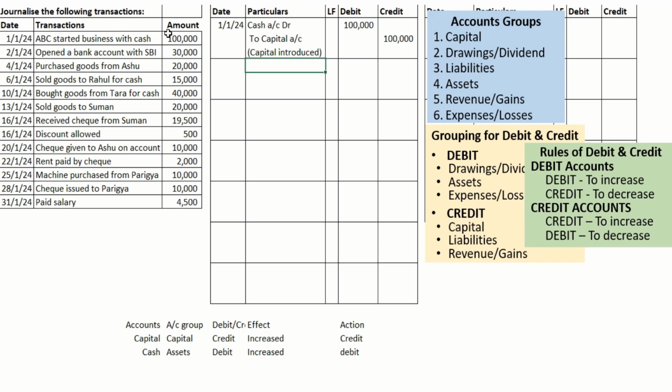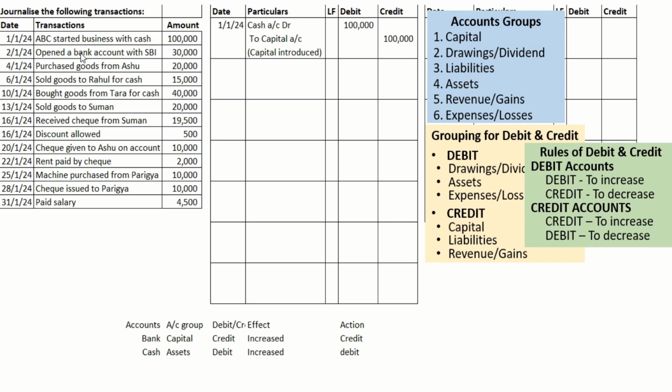Now we can go to the next transaction: opened a bank account with State Bank of India, SBI. Now for the business, the two aspects: first it comes to bank. Analyzing the transaction, the cash balance in the business is getting decreased.